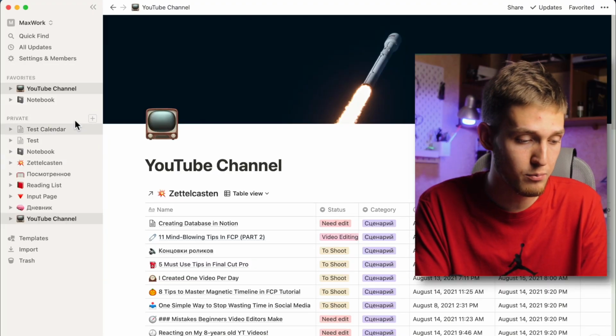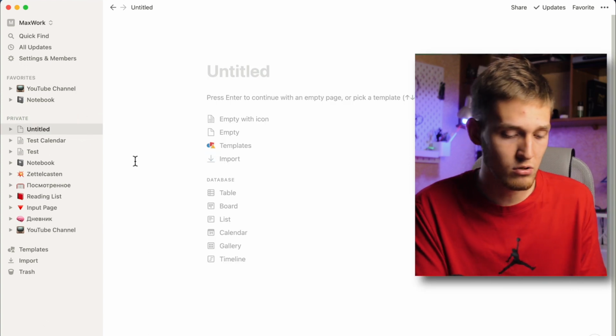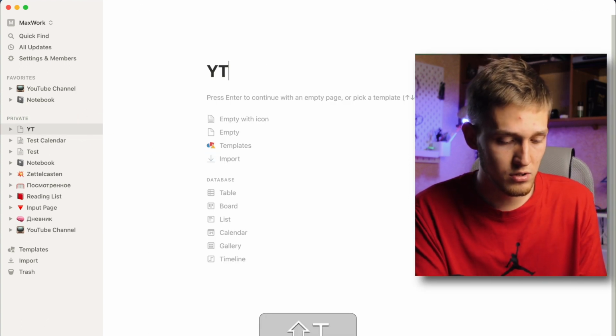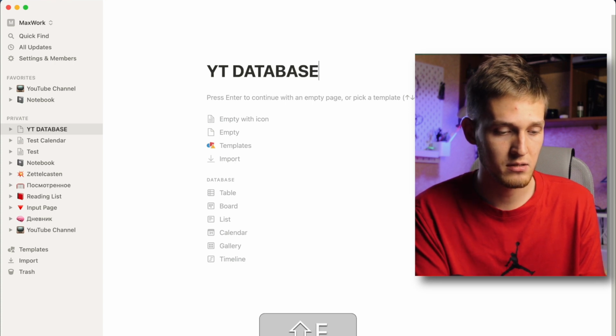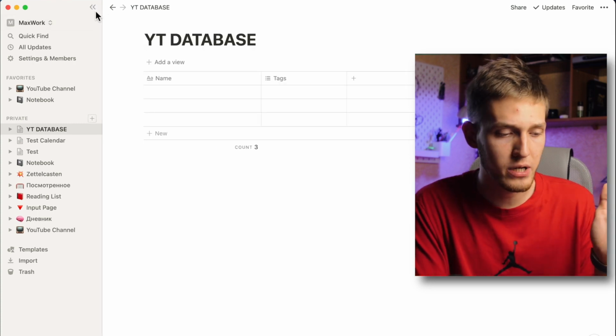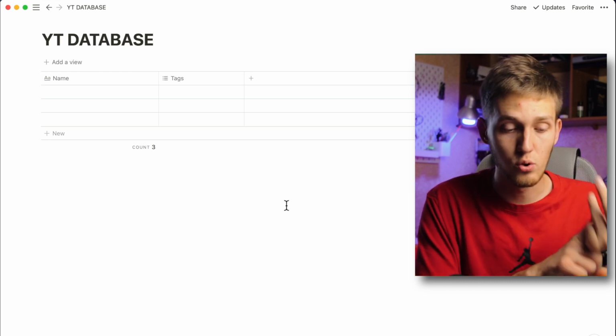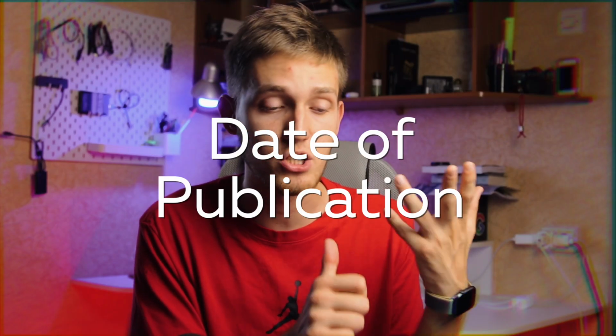Open this menu, and in Private we click on this plus to add a new page. Click on this, and right now we need to write, for example, YouTube database, and we click type of database, table. For now we can close this sidebar, and we need to understand what properties we need to use. I showed you date of publication, type of content. I also create additional text for my articles because one article will be my YouTube video, the second article will be TikTok ideas, and the third article will be my course stuff.